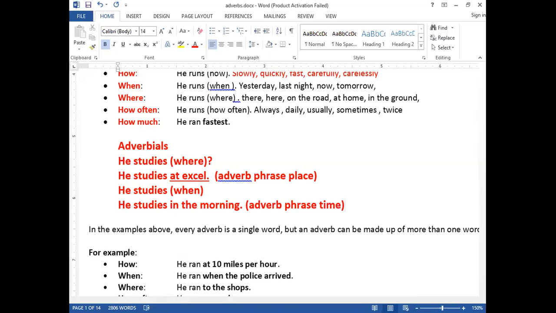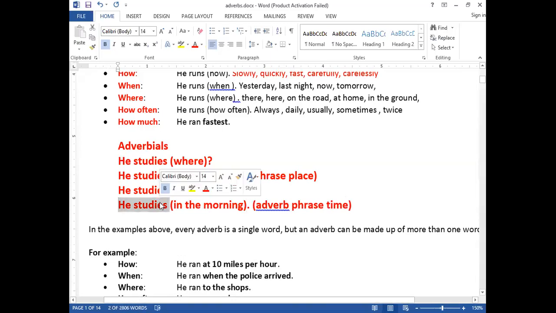How is it a place? No, it's not completely. It's a phrase only from this place. In the morning is only a phrase. We're not talking about he studies. The phrase is only in the morning, and at Excel from this place to this place. We're just talking about adverbs. He is a pronoun, studies is a verb. We're just talking about only these words.